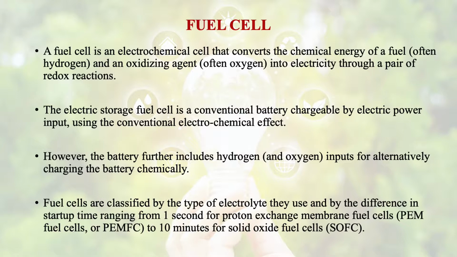These fuel cells are classified by the type of electrolyte they are using and by the difference in startup time, and generally this startup time ranges from 1 second to 10 minutes. 1 second is in the case of proton exchange membrane fuel cells, and 10 minutes is for solid oxide fuel cells. So it depends upon the type of the fuel cell.